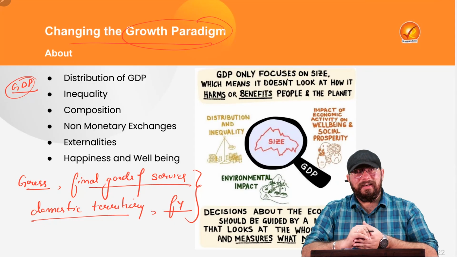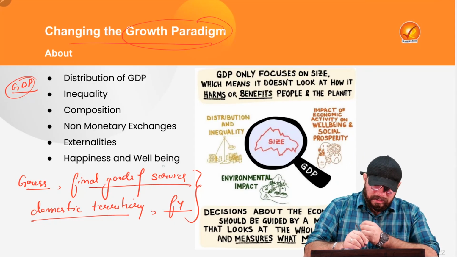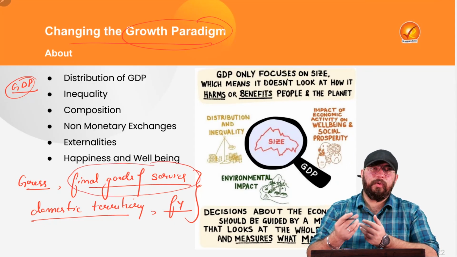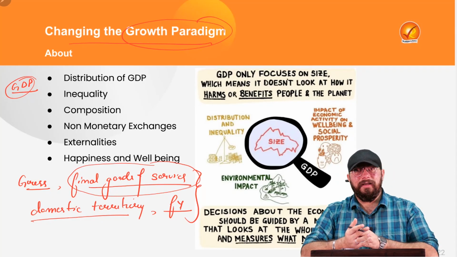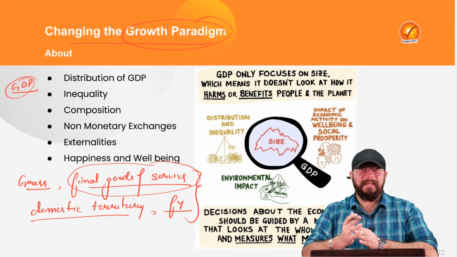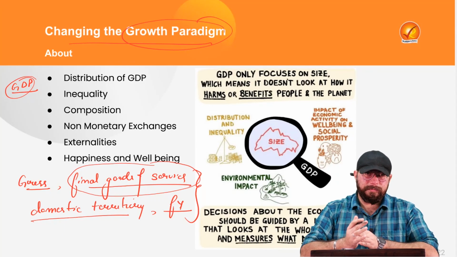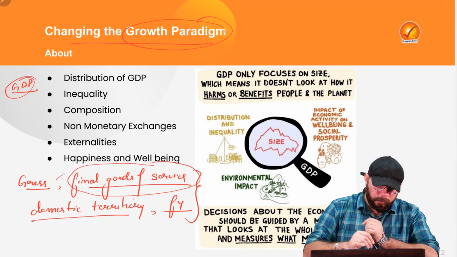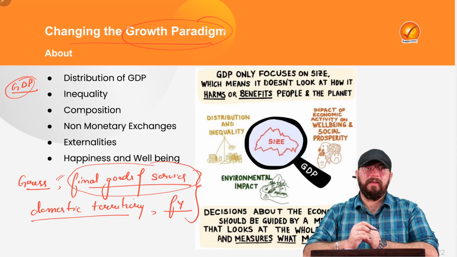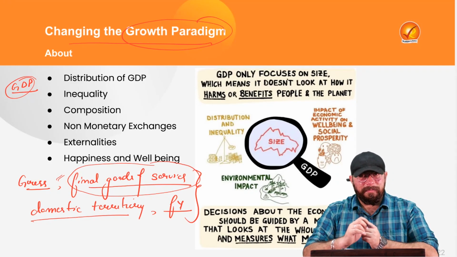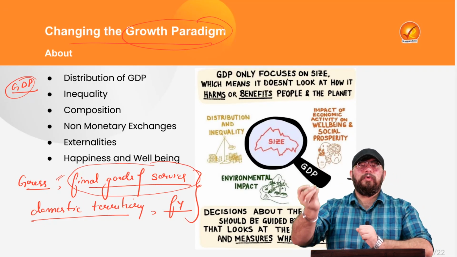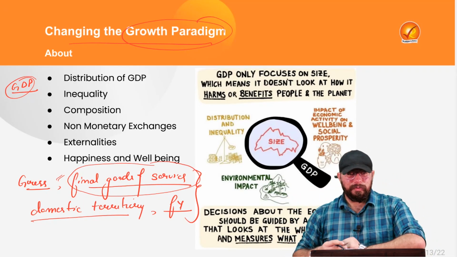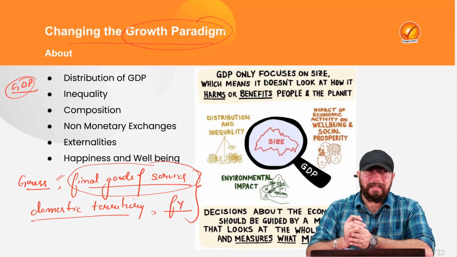Now, according to several experts, does the production of final goods and services reflect the well-being of a nation, right? The majority of the experts say no. The majority of the experts say there are a lot of loopholes associated with GDP being an indicator for the welfare of the nation, because GDP just tells us the production. But there are other indicators for measuring a nation's welfare. So first we need to understand what is lacking in the GDP.